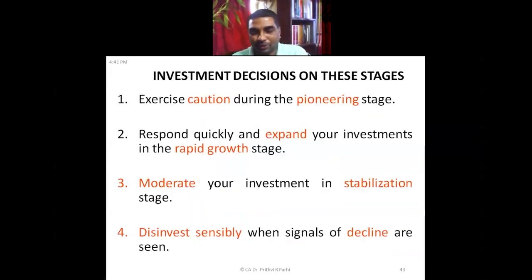Now, the question you asked, I'm answering this. First of all, exercise caution during the pioneering stage, because risk is there. You may make investment, but exercise caution. With utmost care, make investment. Then respond quickly and expand your investment in the rapid growth stage. Then moderate your investment in the stabilization stage. Disinvest sensibly when it signals decline.